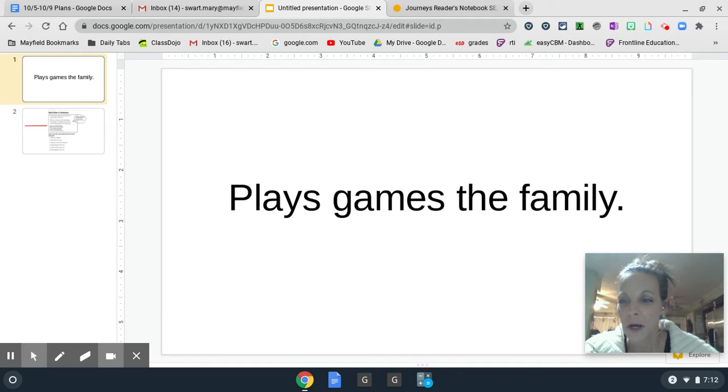Yesterday, we began talking about word order. A sentence makes sense when the word order is correct. When a sentence tells something, the predicate or the action part comes after the subject or naming part, kind of like that choo-choo train video we watched yesterday. So let's identify if this sentence is in the correct word order.